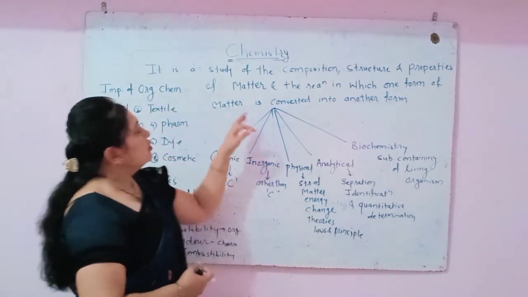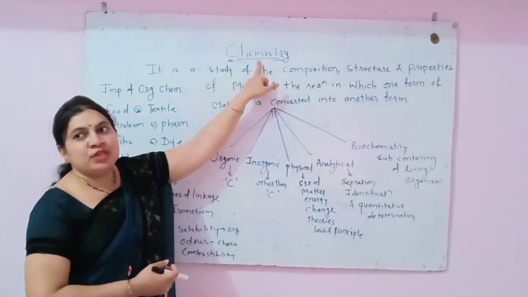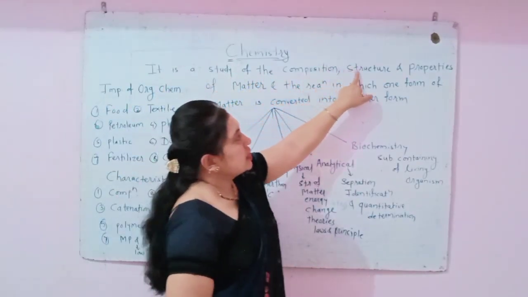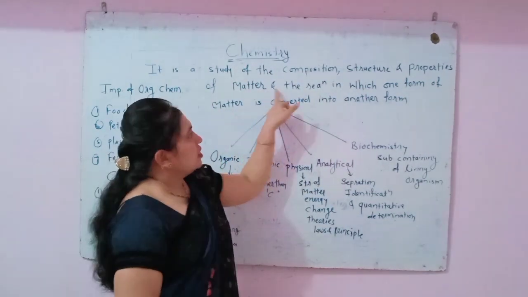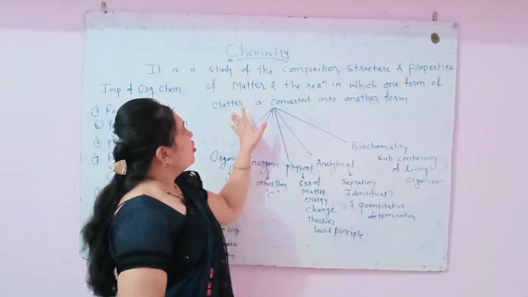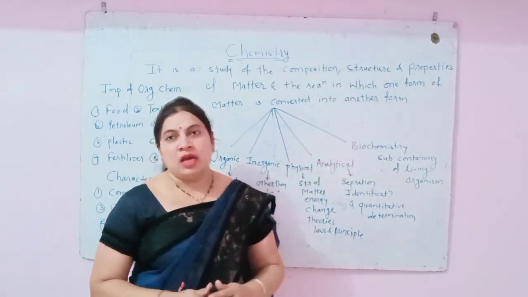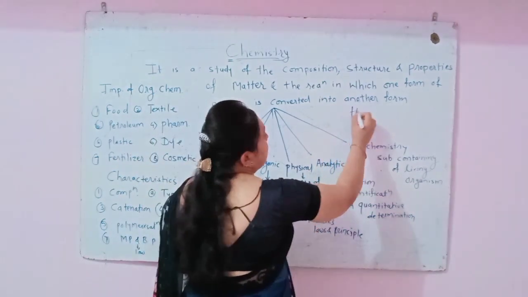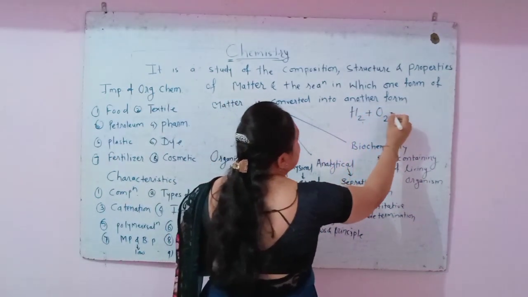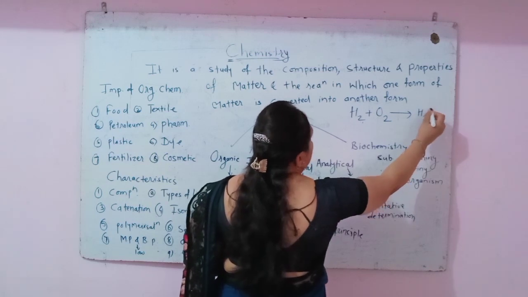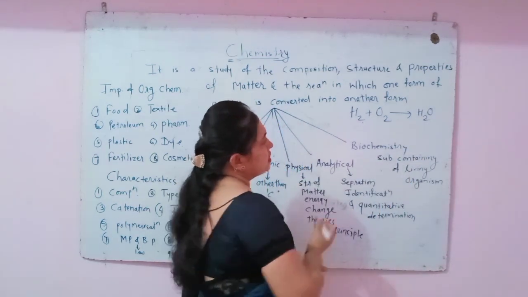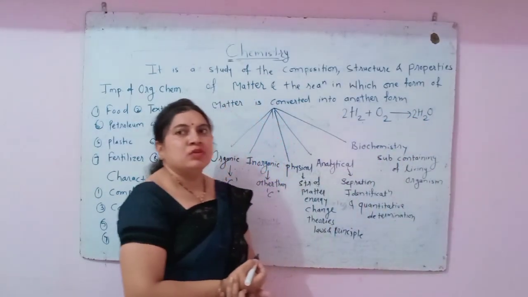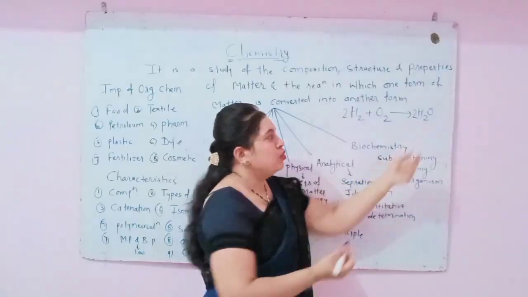So students, we know what chemistry is. What is the definition of chemistry? Chemistry is the study of composition, structure and properties of matter, and the reactions in which one form of matter is converted into another form. If we take a simple example, H2 reacts with O2 and gives H2O. For balancing this reaction, we take twice H2O. Now we have made a product, that is water.